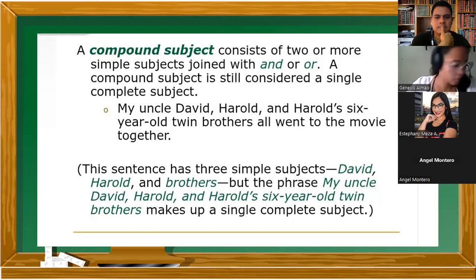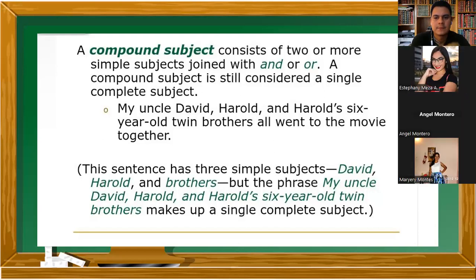Los hermanos fueron a ver una película juntos.